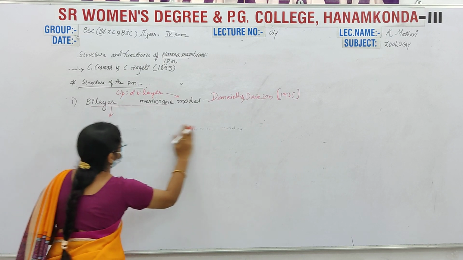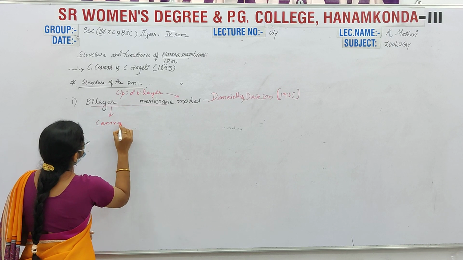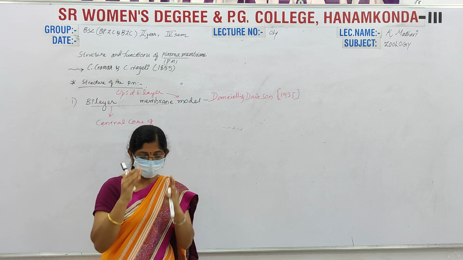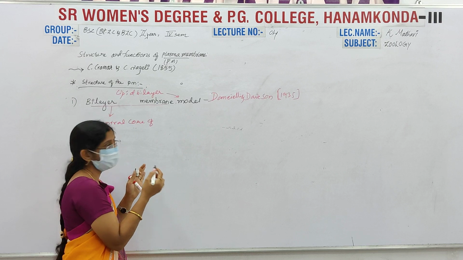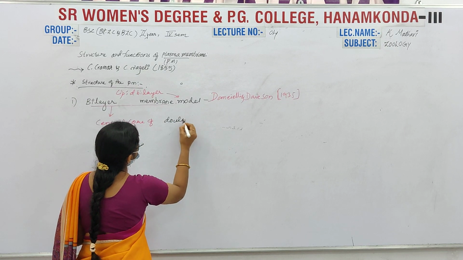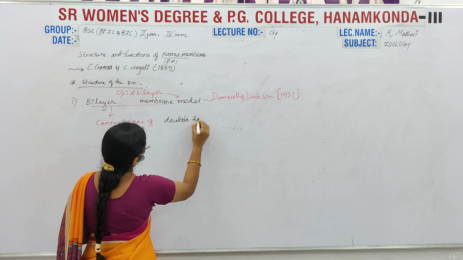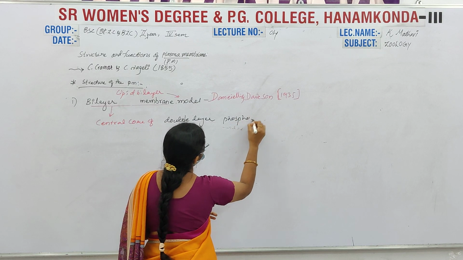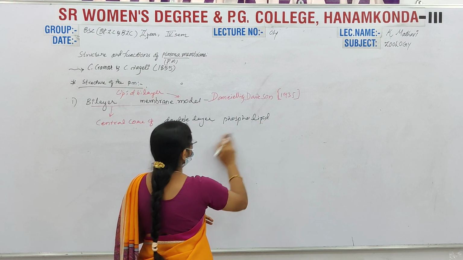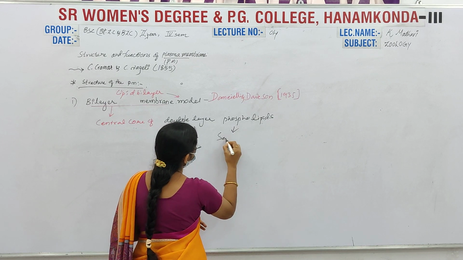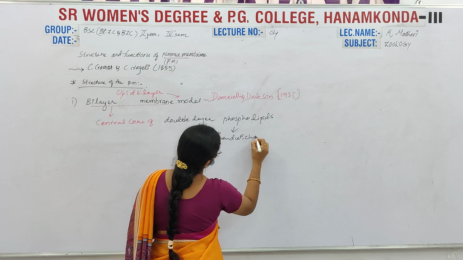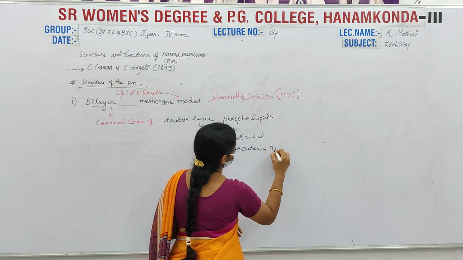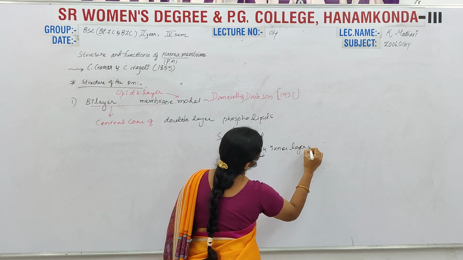According to this theory, the central core consists of a double layer of phospholipids, sandwiched between the outer and inner layers of proteins.